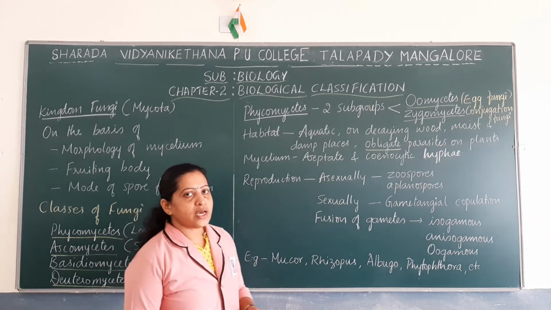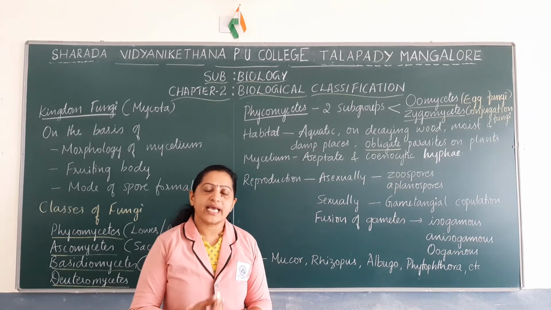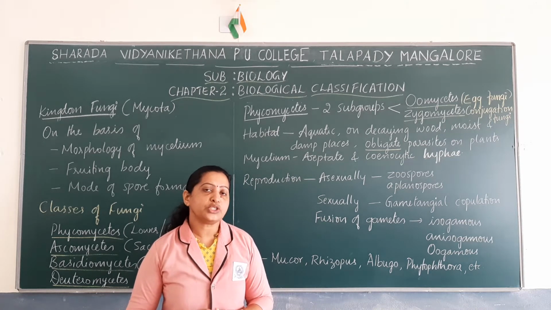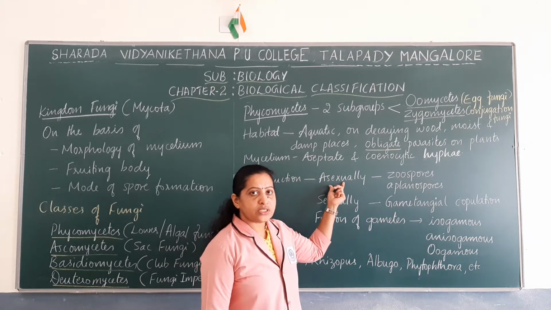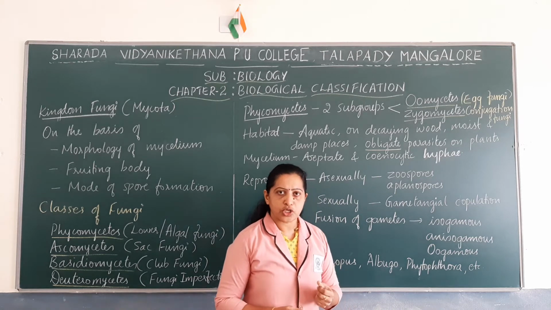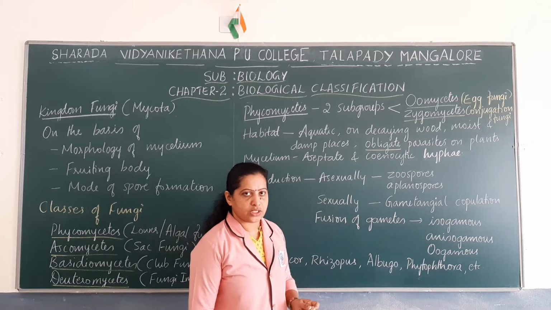In the mode of reproduction, Phycomycetes can undergo both asexual as well as sexual reproduction. During asexual reproduction, the members of Phycomycetes produce different kinds of spores, like zoospores and aplanospores.